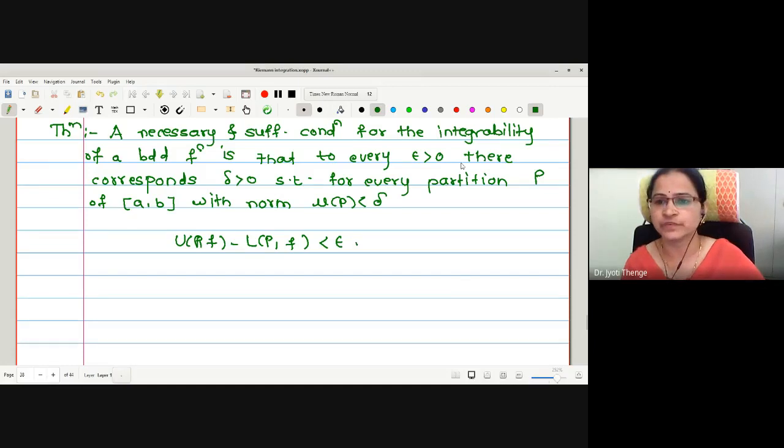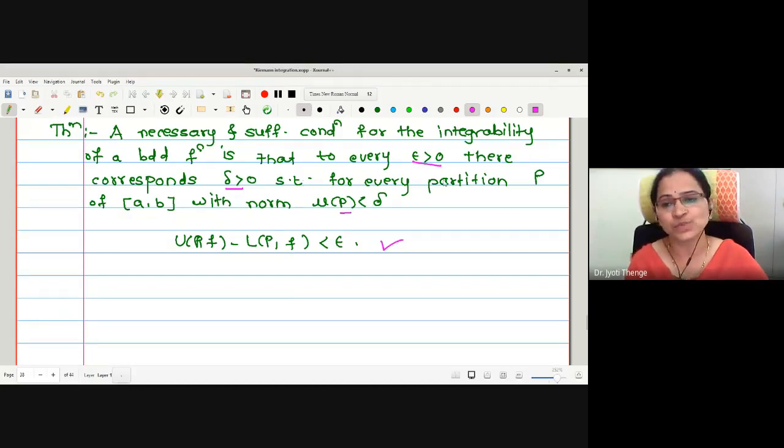Therefore, the condition of integrability is U(P,f) minus L(P,f) less than epsilon, and it is true for every epsilon greater than 0, there corresponds delta greater than 0, that is, for every partition with norm of P less than delta.